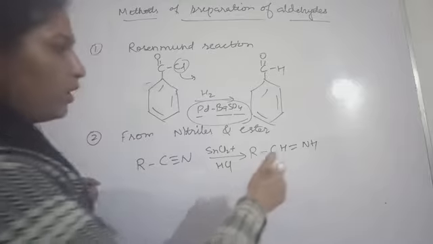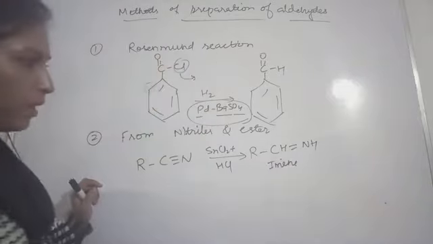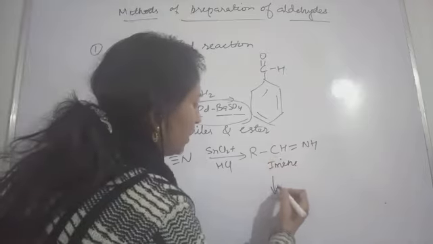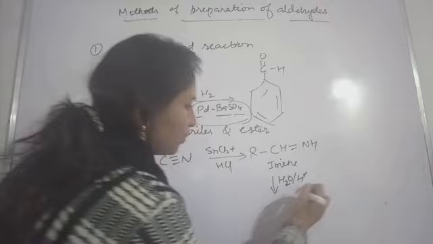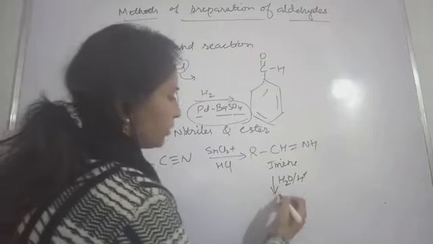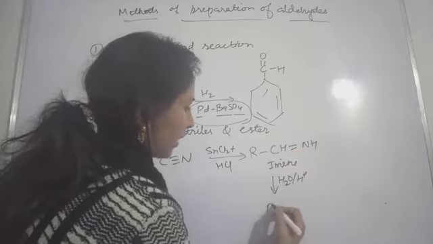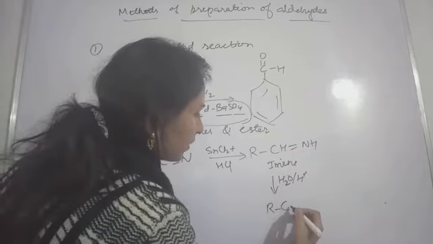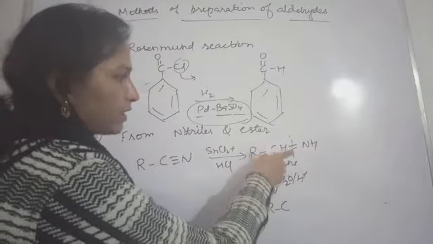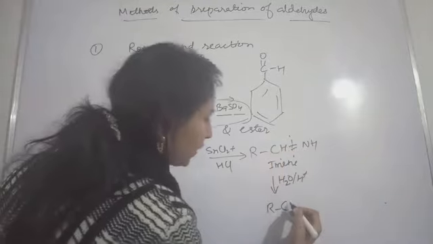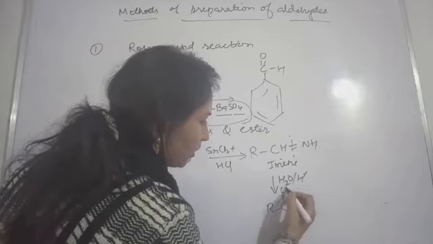This is called imine. Okay, this is called imine. And if this imine gets hydrolyzed, and for hydrolysis I told you H2O, H plus, like that you can write. So after hydrolysis you will get R C. This bond will break, this NH will go, and this C will make a double bond with oxygen.